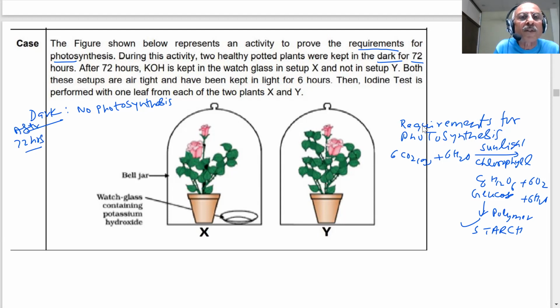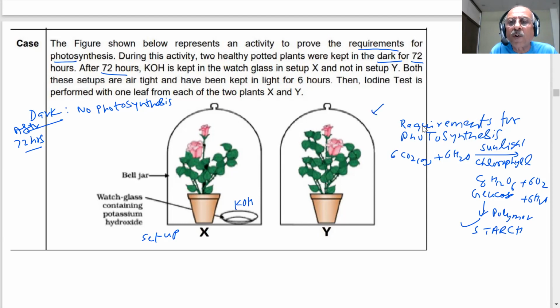After 72 hours, what they did? After 72 hours, KOH is kept in a watch glass in setup X. You can see what is setup X, student. This is an activity. You have seen this in the book. Here is a glass slab on the top of which is a glass jar. Then this is sealed by what we call Vaseline, so that it becomes airtight. This is X. In the X, you are having a watch glass which has potassium hydroxide, student. This is again a bell jar, glass slab, plant.